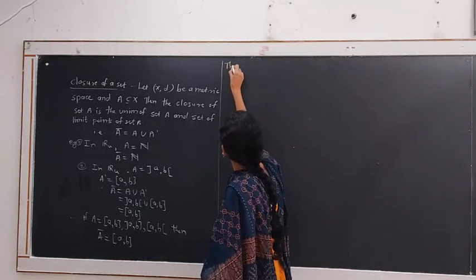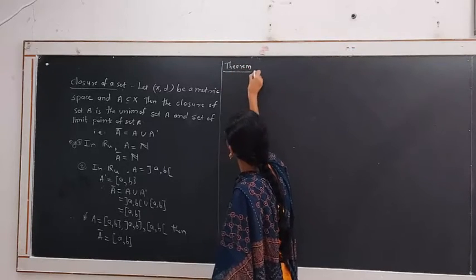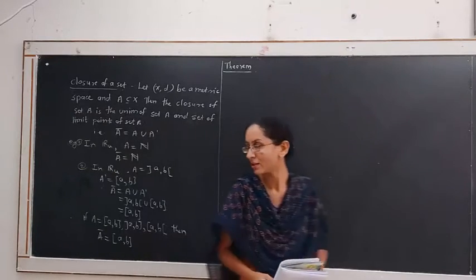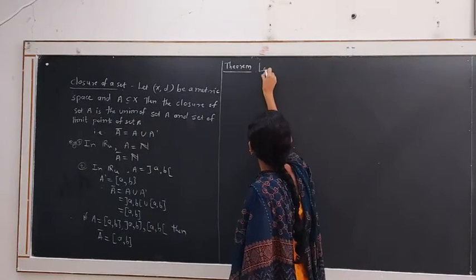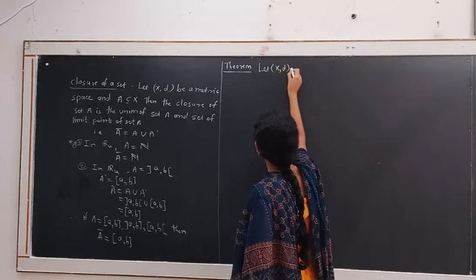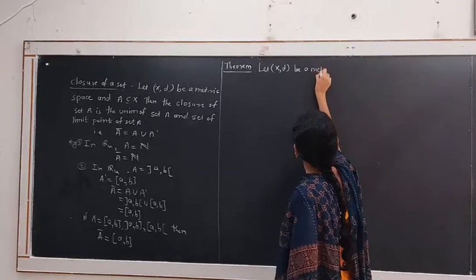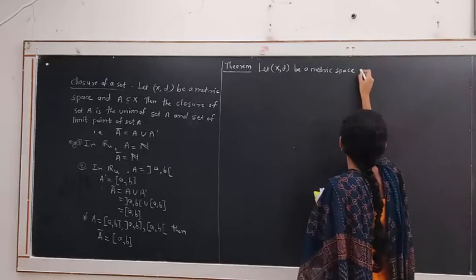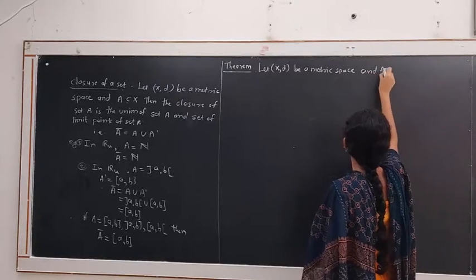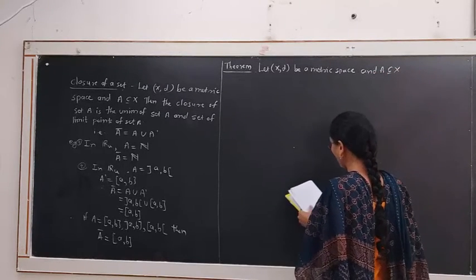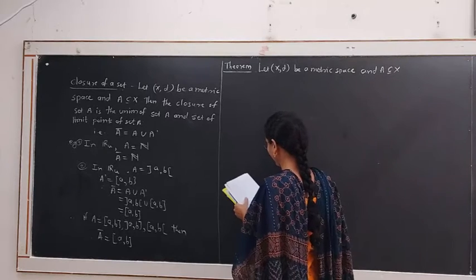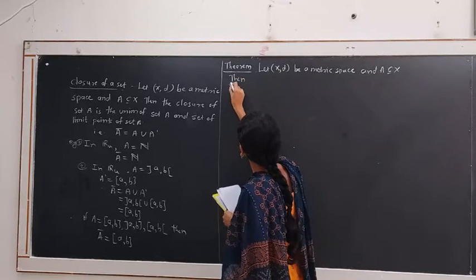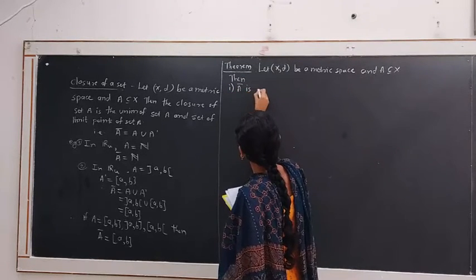Here is a theorem. Let (X, d) be a metric space and A a subset of X. Then, first, A bar is a closed set.